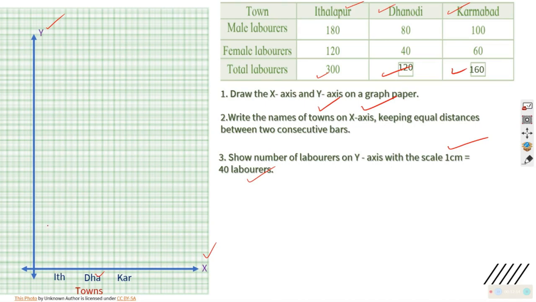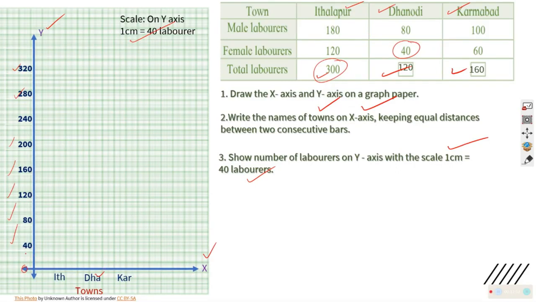I wrote the scale on y-axis here at equal distance, 1, 2, 3, 4, 5, 6, 7, 8, up to 320, and we need maximum 300 and minimum required is 40. So from 0 we can start in this case.